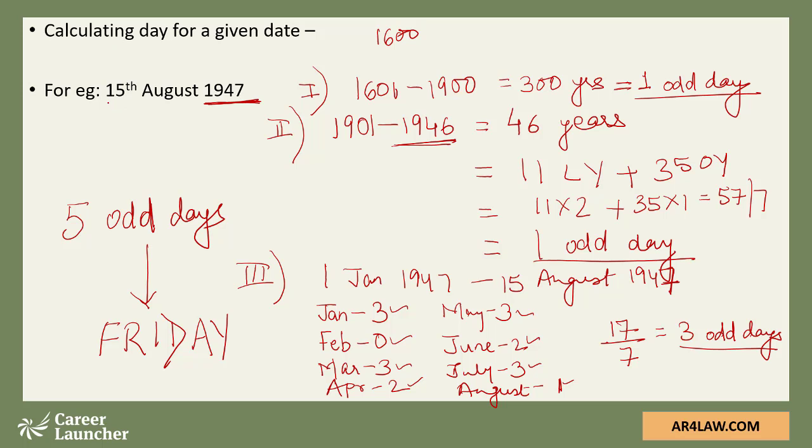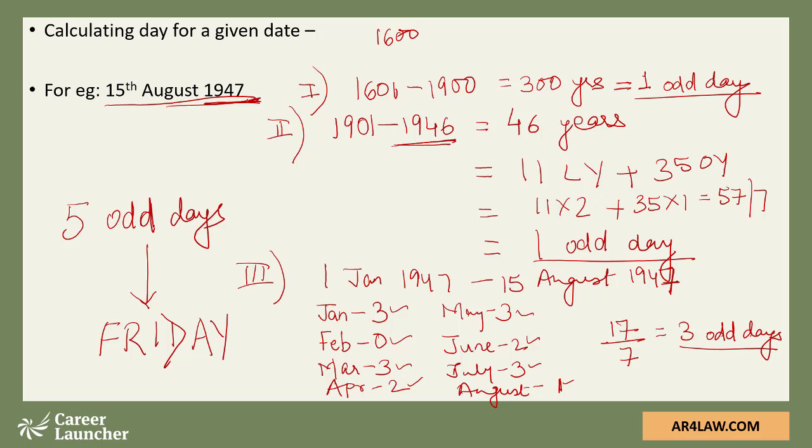So we can say 15th August 1947 is a Friday. That's how we approach these questions. Now you must be wondering, this is too much of a work. This is a slightly lengthier method to calculate the day for a given date. Can there be a faster way? Yes, there is a faster way.